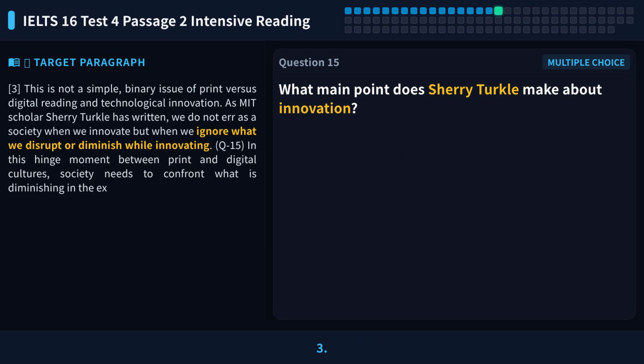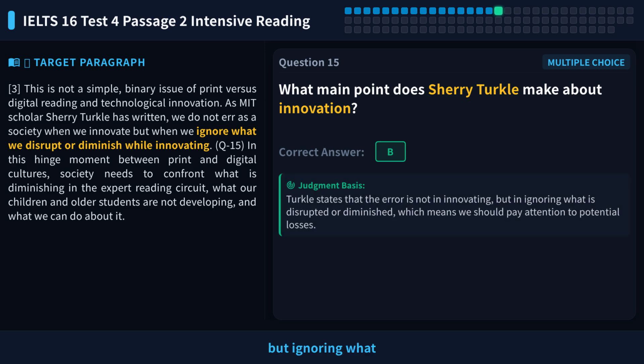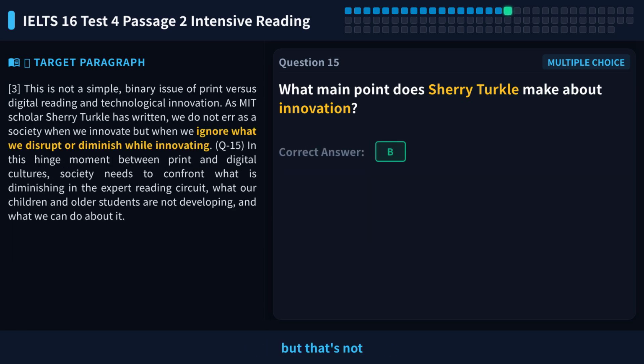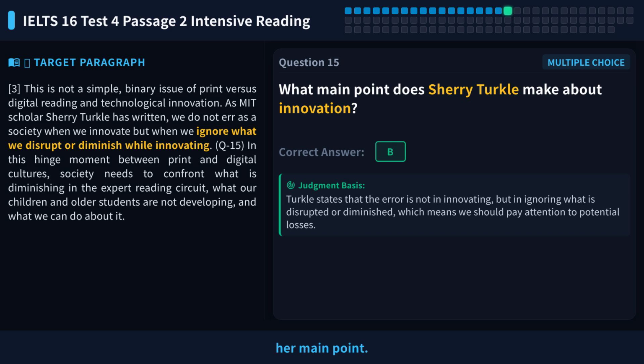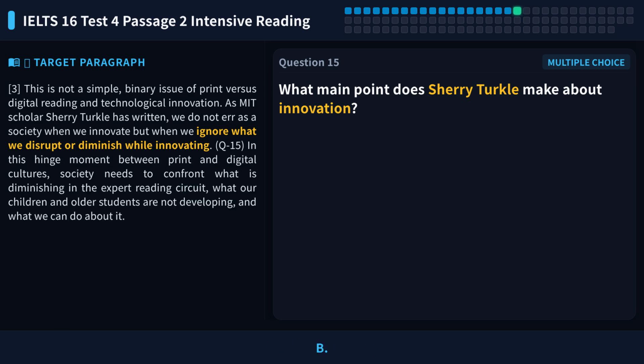Let's go to paragraph 3. Turkle says innovation itself is not wrong, but ignoring what it disrupts is a mistake. Option A says technology reduces reading, but that's not her main point. Options C and D are not mentioned. So A, C, and D are wrong. So the answer to question 15 is B.